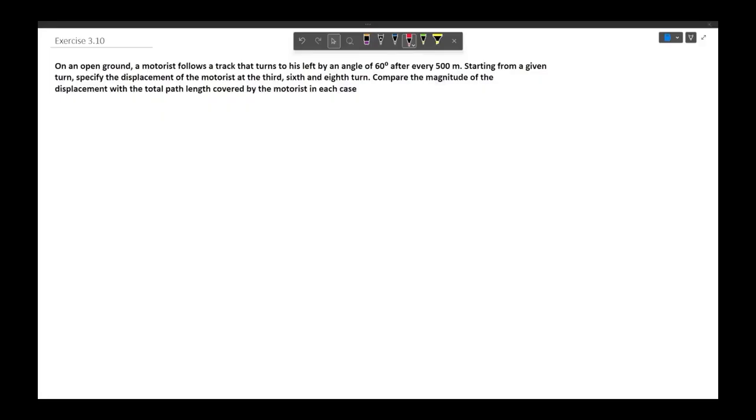The question says that on an open ground, a motorist follows a track that turns to his left by an angle of 60 degrees after every 500 meters. Starting from a given turn, specify the displacement of the motorist at the third, sixth and eighth turn. Compare the magnitude of the displacement with the total path length covered by the motorist in each case. So we have to calculate the magnitude of displacement as well as path length, or the distance from the starting point, at the third, sixth and eighth turn.